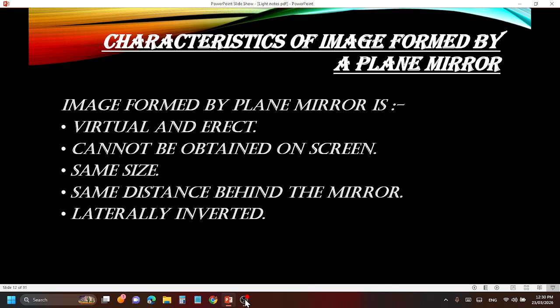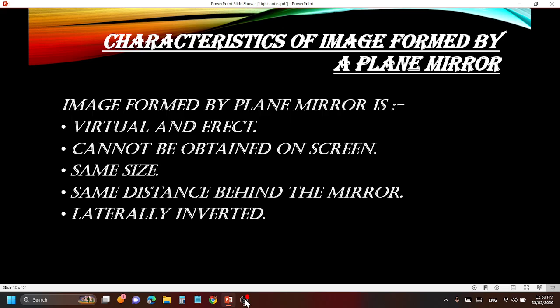Now next is the characteristics of the image formed by a plane mirror. The image formed by a plane mirror is virtual and erect, cannot be obtained on the screen, same size, same distance behind the mirror, and laterally inverted. The first point is virtual and erect. I will explain that in the next slide. First, let us read this: cannot be obtained on the screen.